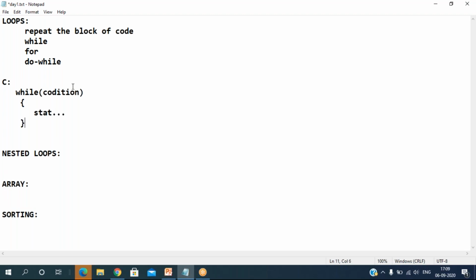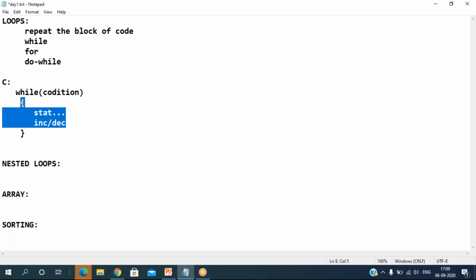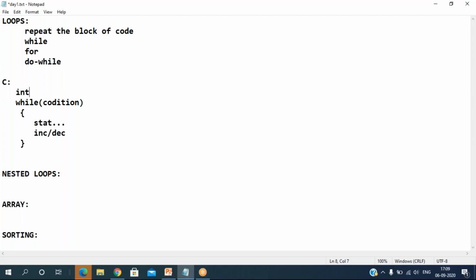But one thing we are missing here is the increment or decrement. That's very important; it is part of your statement block. Before that, you should write the initialization, which comes at the very start. This is the C language syntax.